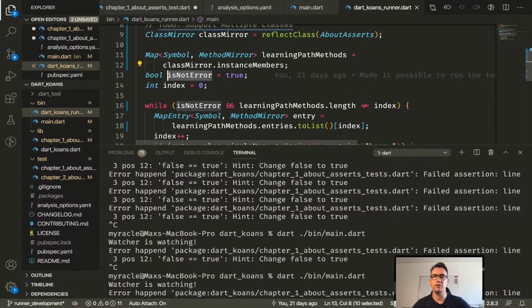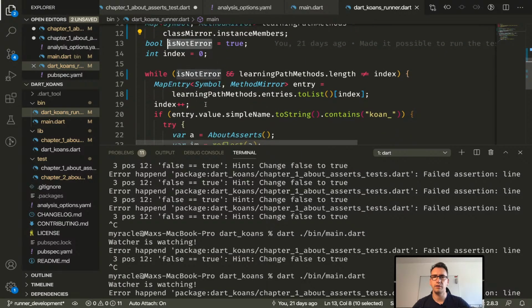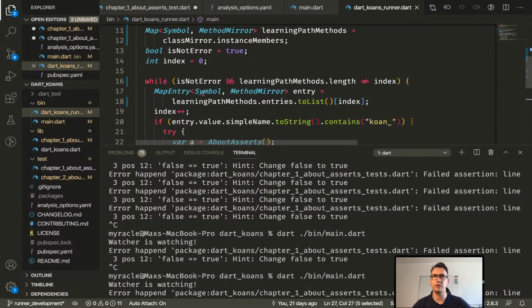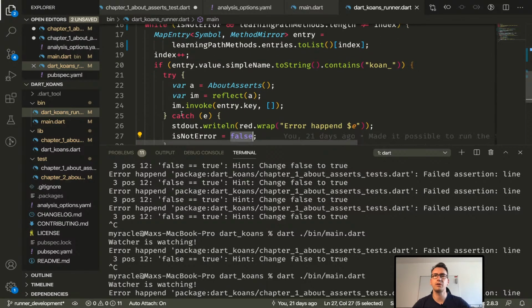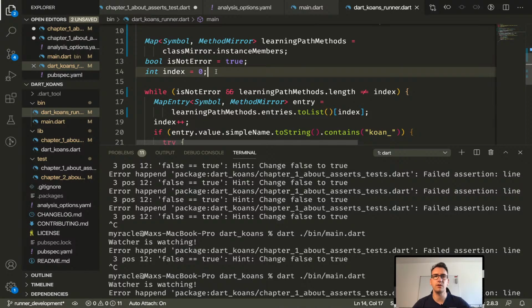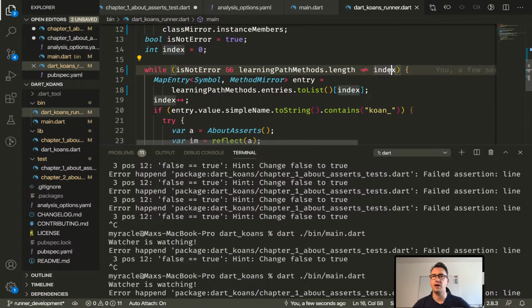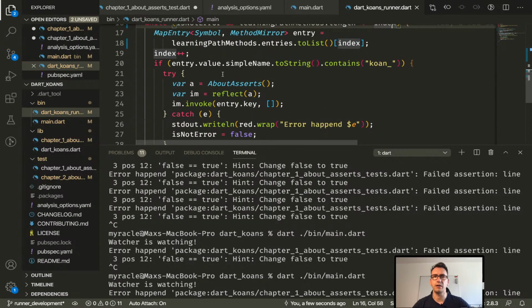Then is not true. We have is not error. Is true. All right. And do we get an error? Yeah, and then we set it to false. Okay, and with that the while loop is getting broken, or getting stopped. That's good. And the index is, we don't have any more learning paths that we want to run. That's fine. Cool.